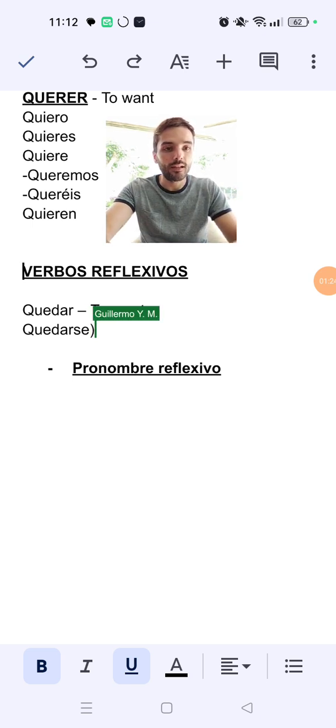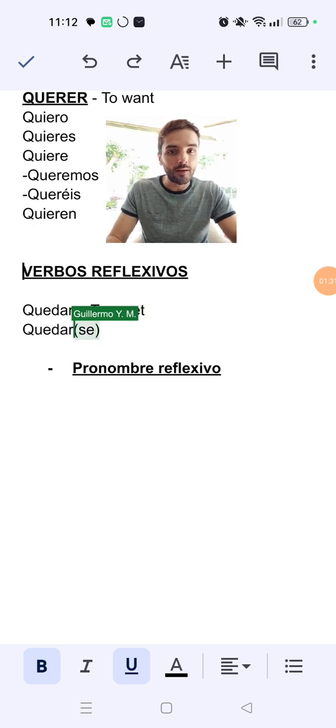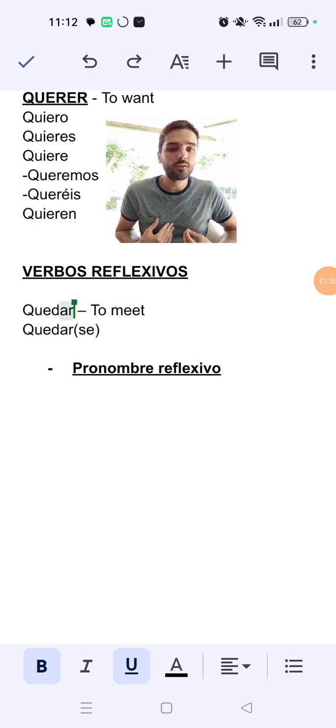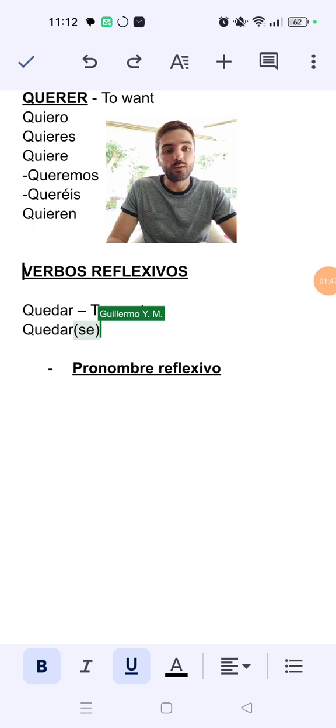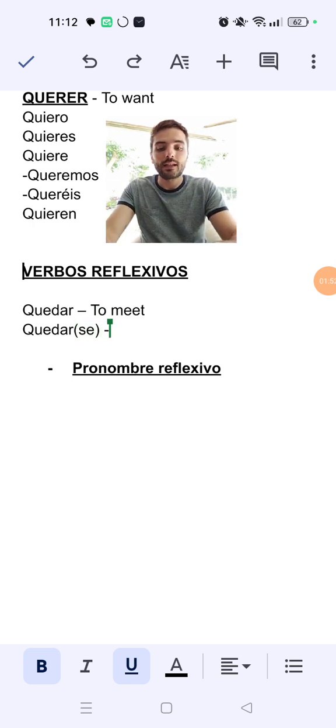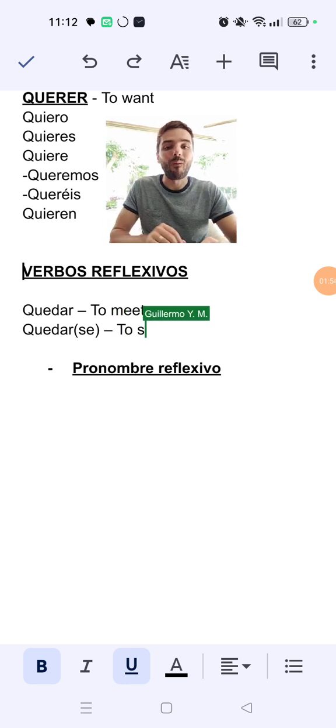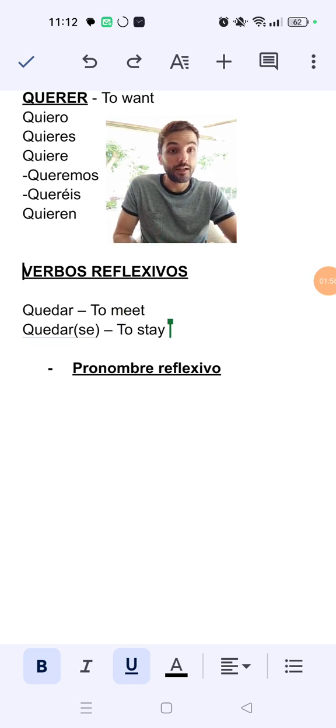I want to put it with the parentheses because I want you to understand that this se will be conjugated same as this AR, right? We say I meet. How do you say I meet? Quedo, right? And you quedas. Okay, so then the only difference here is that we use a reflexive pronoun and the meaning changes. Quedarse means to stay. Okay, very different meaning, right?